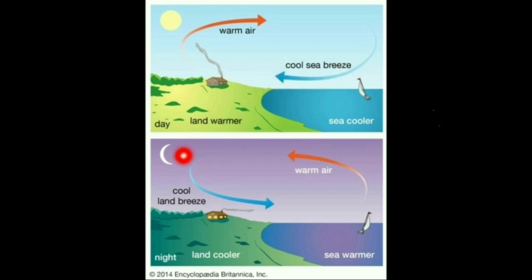Alright, now during the night time, exactly the opposite phenomenon occurs. What happens then? During the night time, land will get cooler quickly, but the water will take longer to cool down. So, warm air will rise above and cool air from the land will go towards the sea to fill the gap. The wind will blow from the land to the sea. That is why it is known as the land breeze. So I hope now it is clear to you that both of these phenomena are opposite of each other.